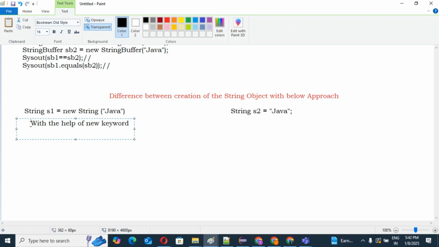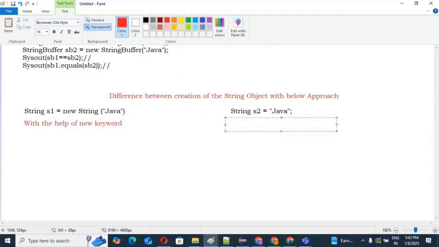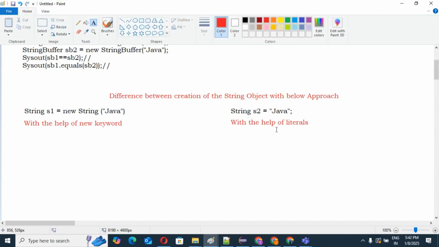So with the help of the new keyword, and with the help of literals. This thing we can say literals. So these are the two approaches by which we can create the string object.